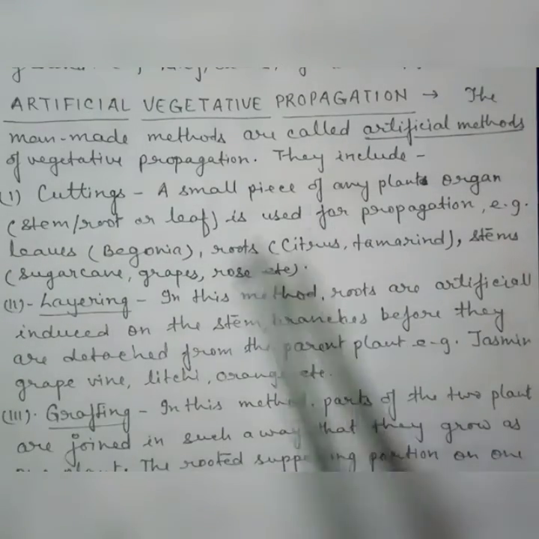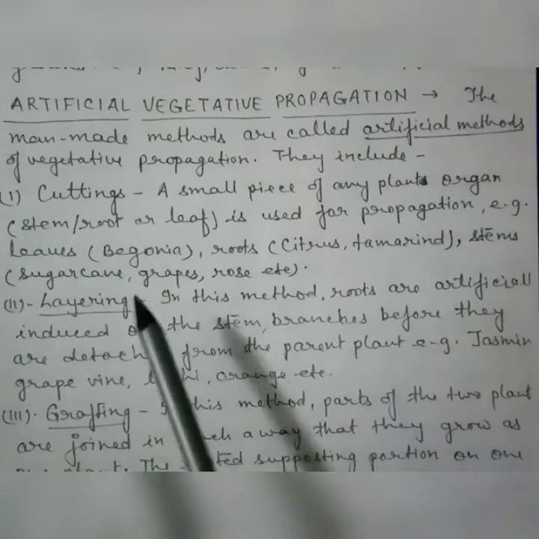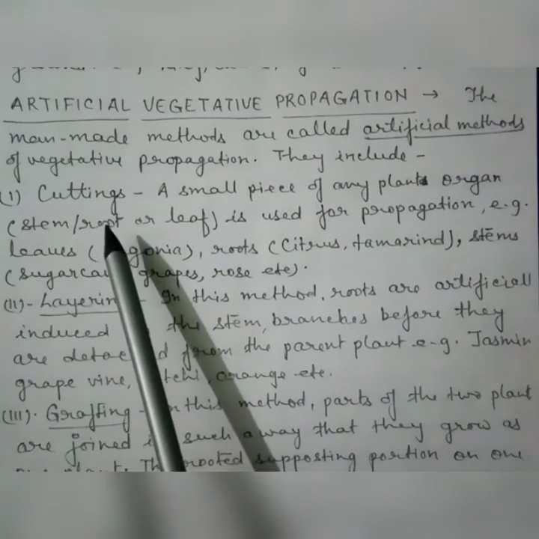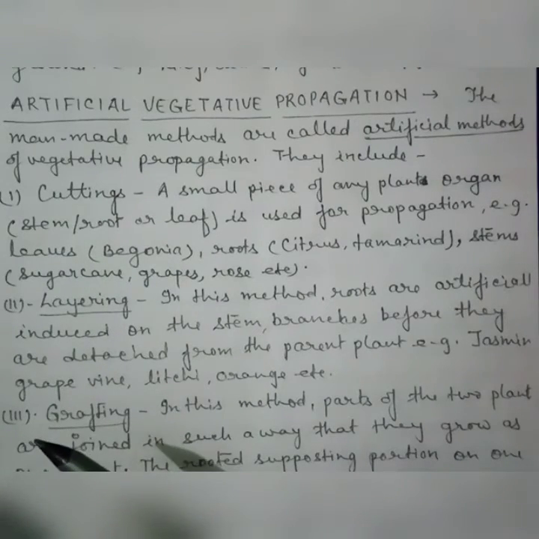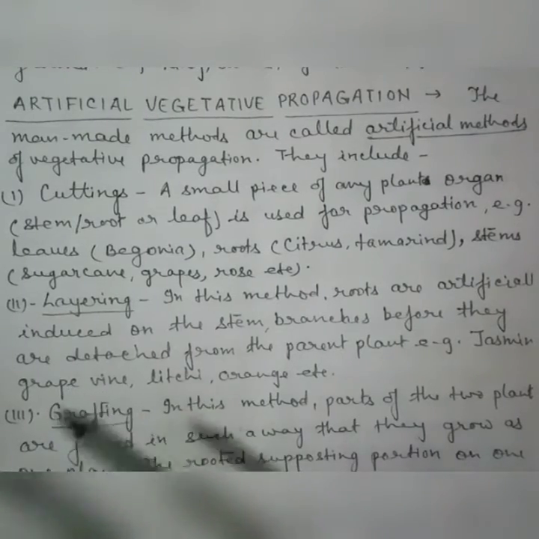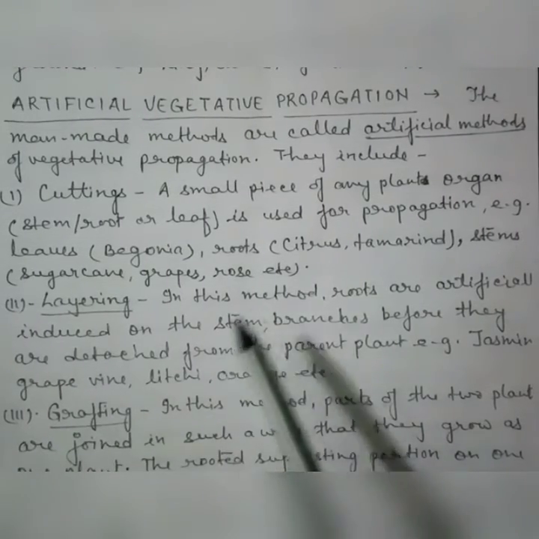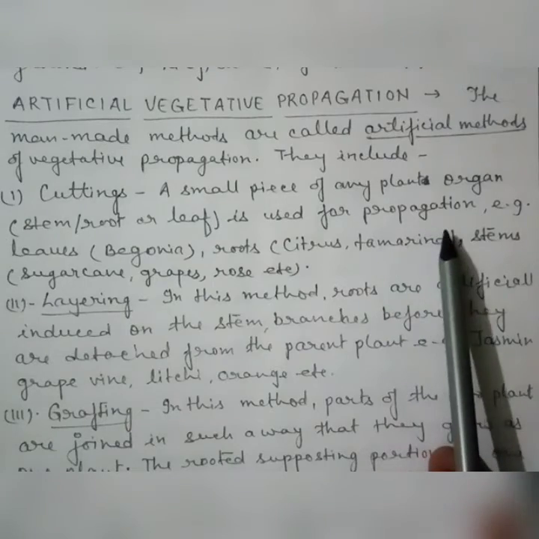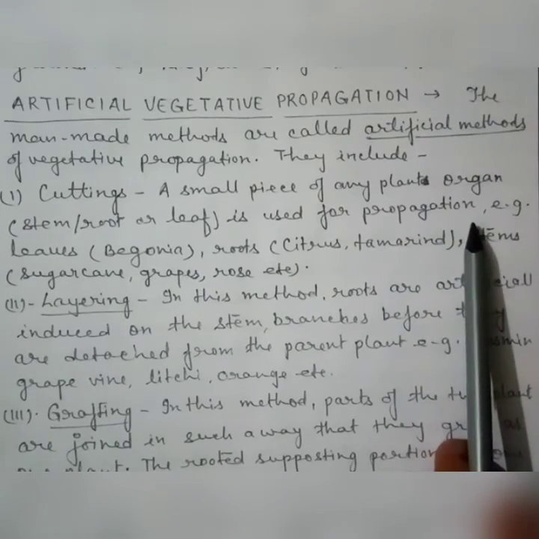Artificial vegetative propagation includes some examples. First, cutting. In this process, a small piece of any plant's organ like stem, roots or leaf is used for the propagation of new plants.